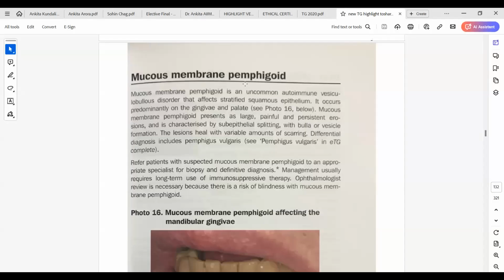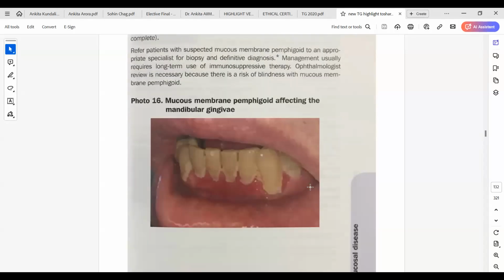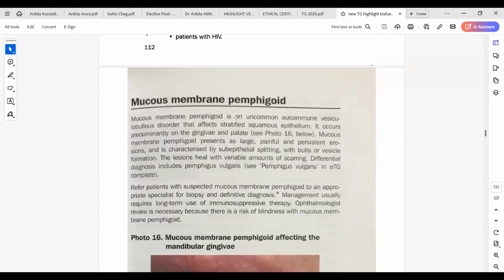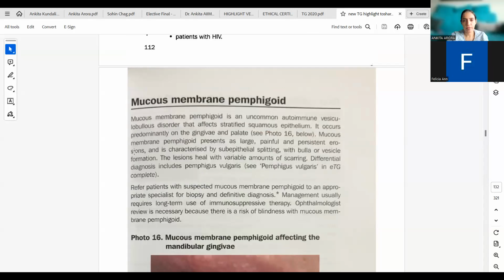This session, we will carry forward therapeutic guidelines from page number 113, oral mucosal diseases, and this is mucous membrane pemphigoid. Now, mucous membrane pemphigoid is an uncommon autoimmune vesiculobullous disorder. It is not very common, and it is an autoimmune variant.